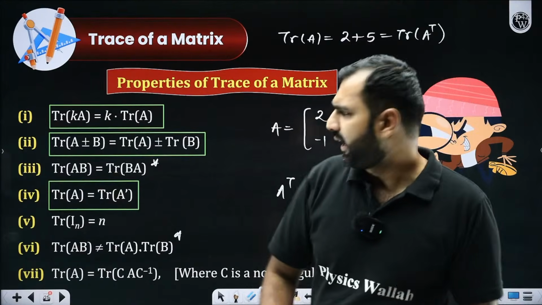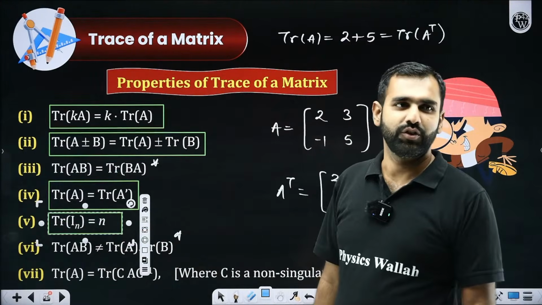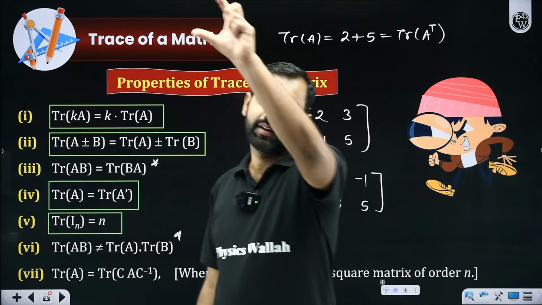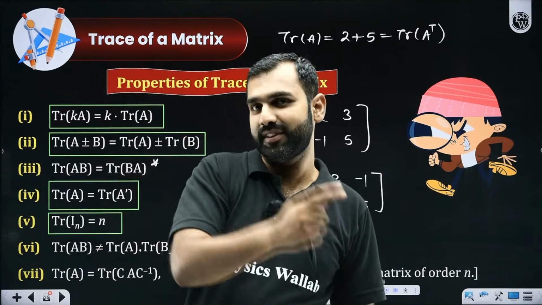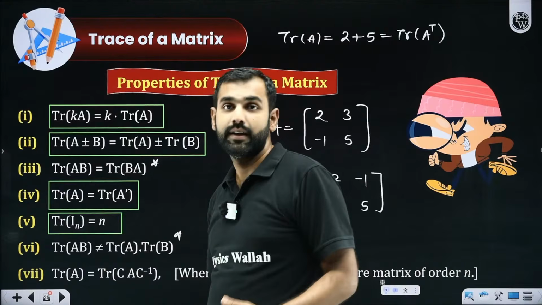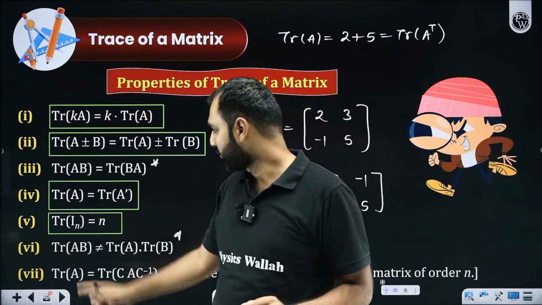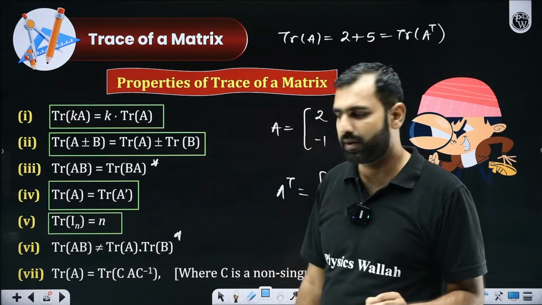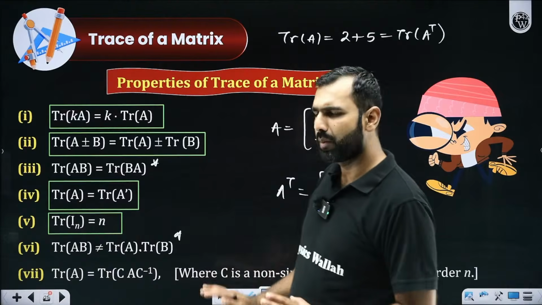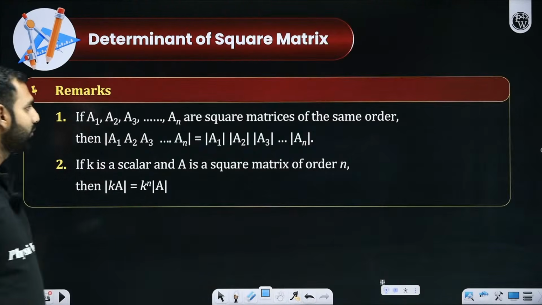Yes or no? Can somebody quickly tell me, sir, why is it true? The trace of an identity matrix is always n if it is of order n, because on the diagonal it has all ones. So if it is a 3 by 3, there are 3 ones, and 3 times 1 added is 3. Yes or no? So that property I hope is absolutely understandable. This you will understand once we do matrix multiplication. The remaining properties we skip as of now. But so far, whatever we have done, are you comfortable with that?